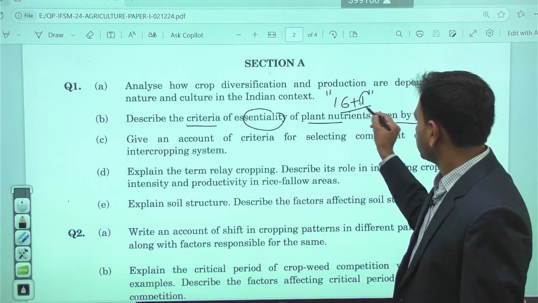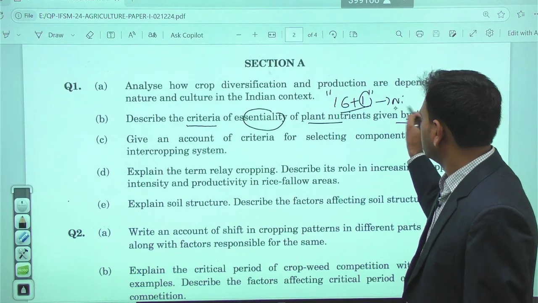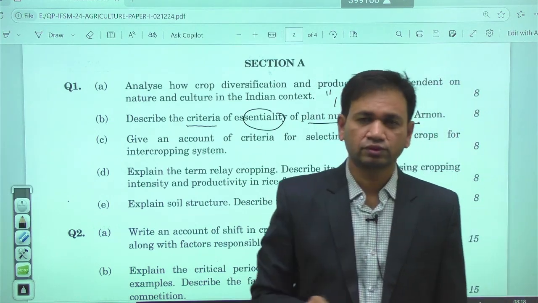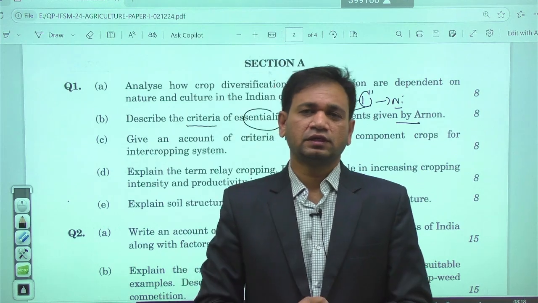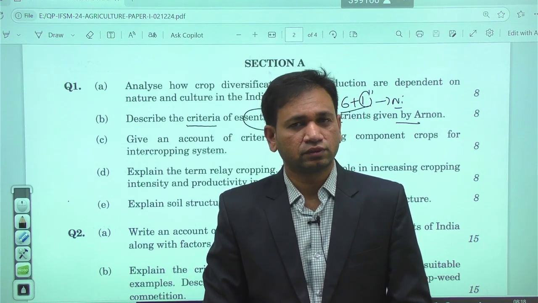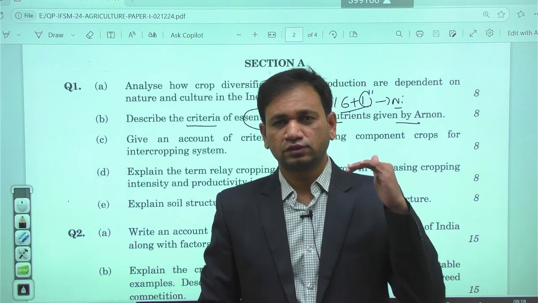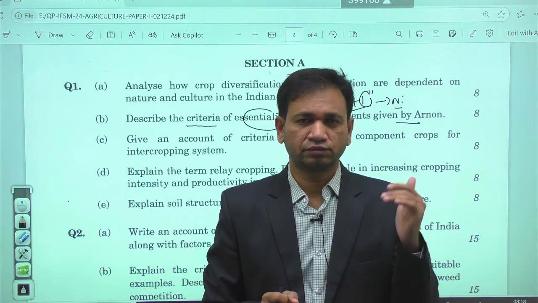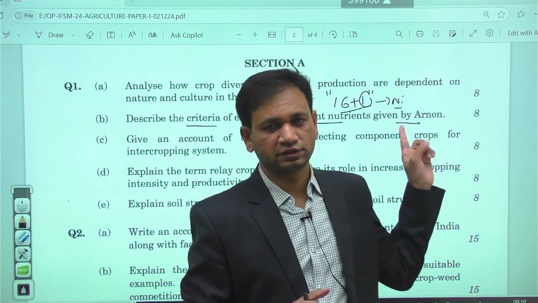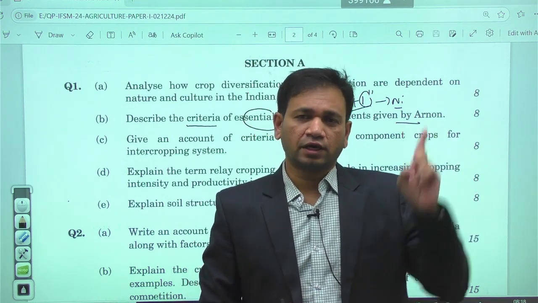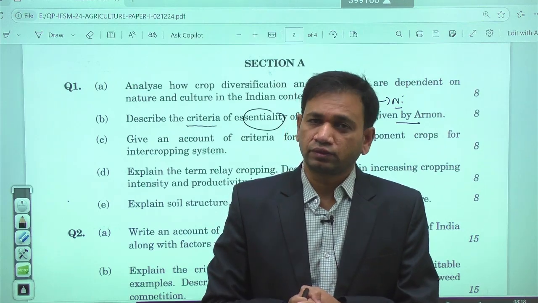So the latest one is nickel. In nickel, we can expect a good number of questions, right? Bring out the functions and symptoms of the nickel element in plant growth and development. Arnon and Stout gave 4 criteria to define essentiality. Within the essentiality category, we have 16 plus 1 essential plant nutrients, absolutely required for plant growth and development.